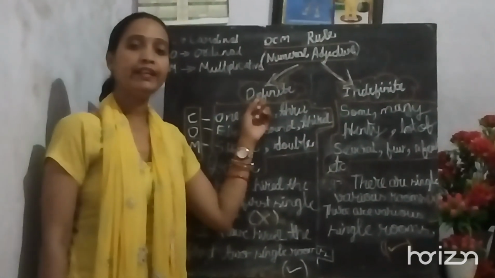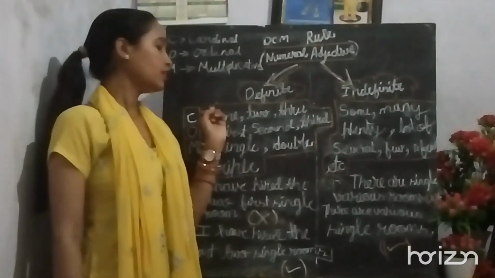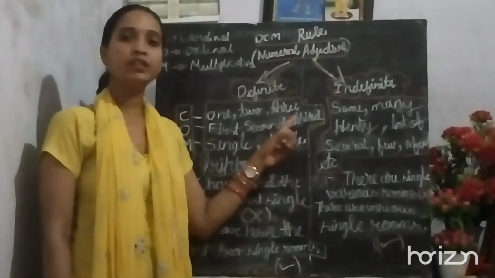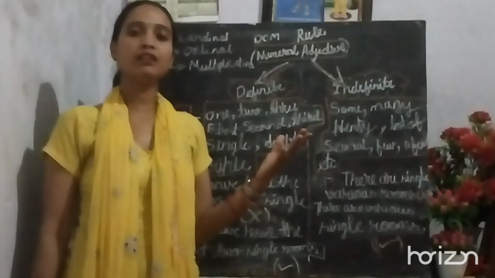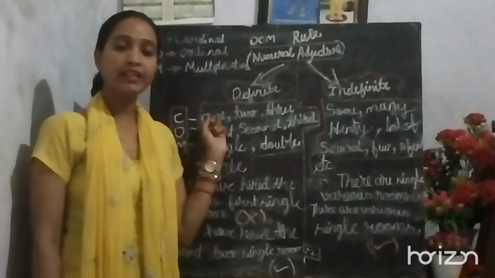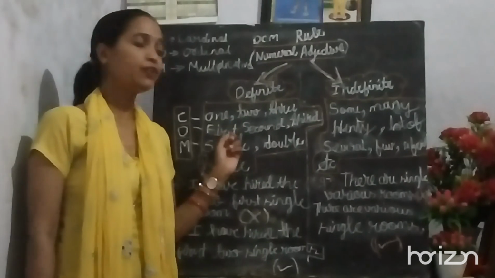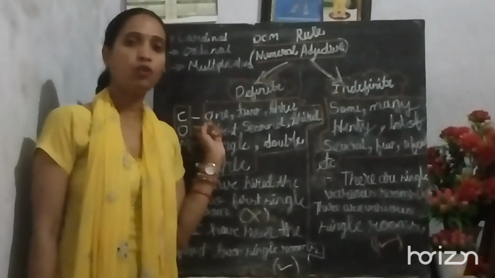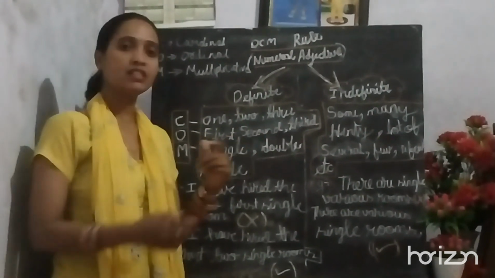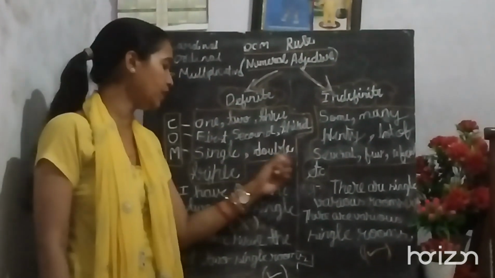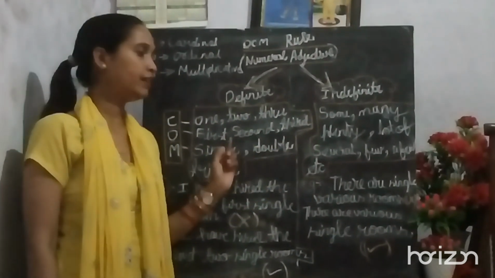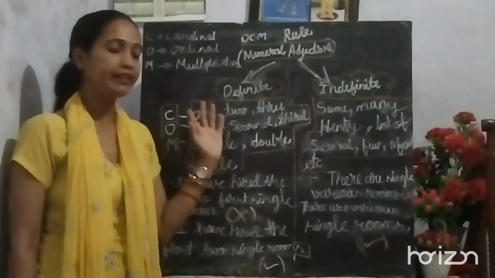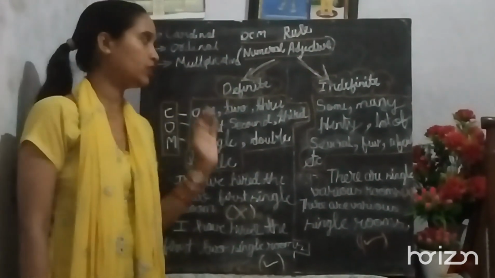Under definite, this OCM rule comes in. C for cardinal, where all the numbers like 1, 2, 3, 4, 5, all the numeric math numbers, come under cardinal, right? The second one is ordinal: first, second, third, fourth, fifth, these types of words come under ordinal. And multiplicative means numbers which get multiplied, that is single, double, triple; all these words come under multiplicative, right? Under definite, you are perfectly sure what the number is.